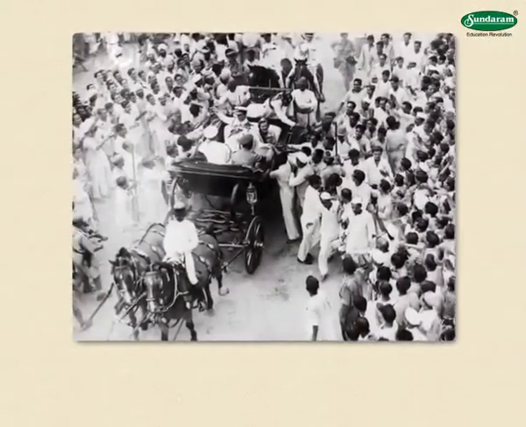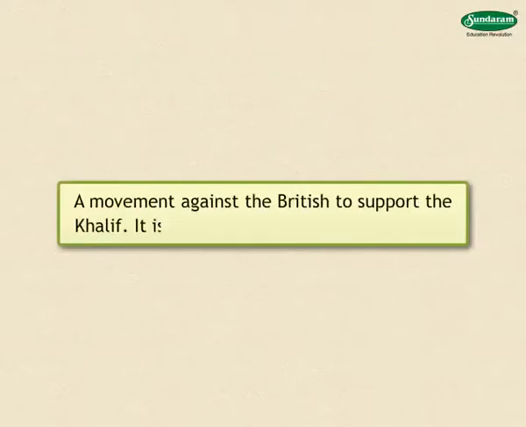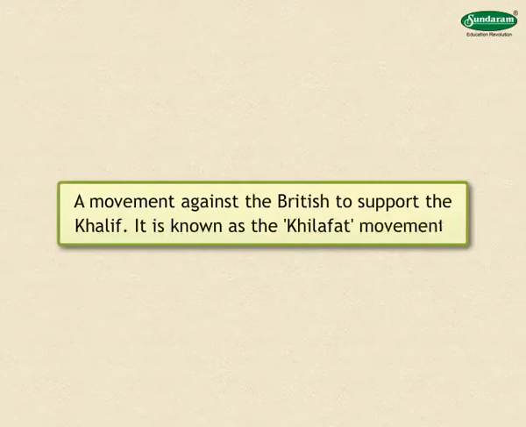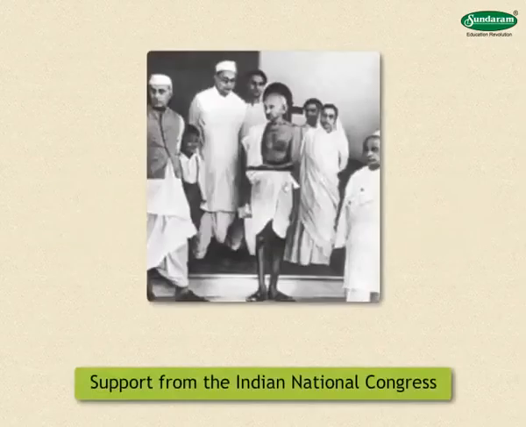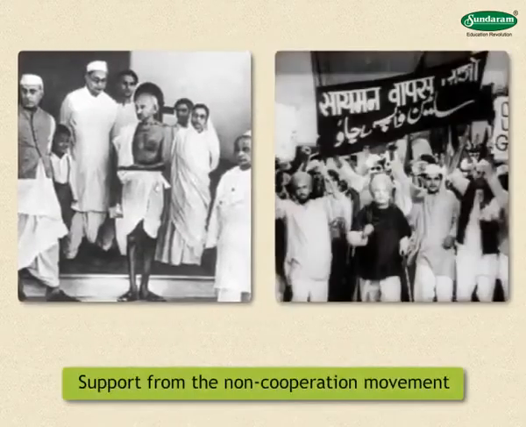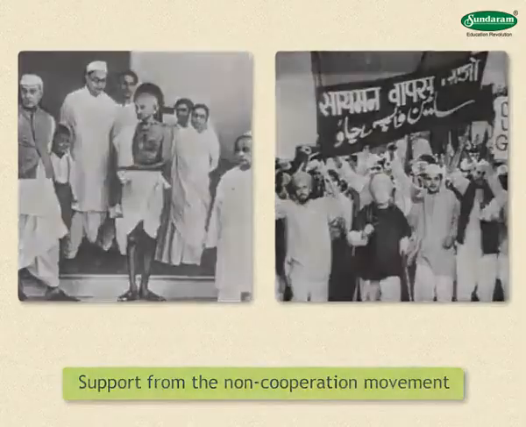This angered the Indian Muslims. They launched a movement against the British to support the Caliph. It is known as the Khilafat Movement. The Indian National Congress actively supported the movement. The leaders of the Khilafat movement too supported the non-cooperation movement.